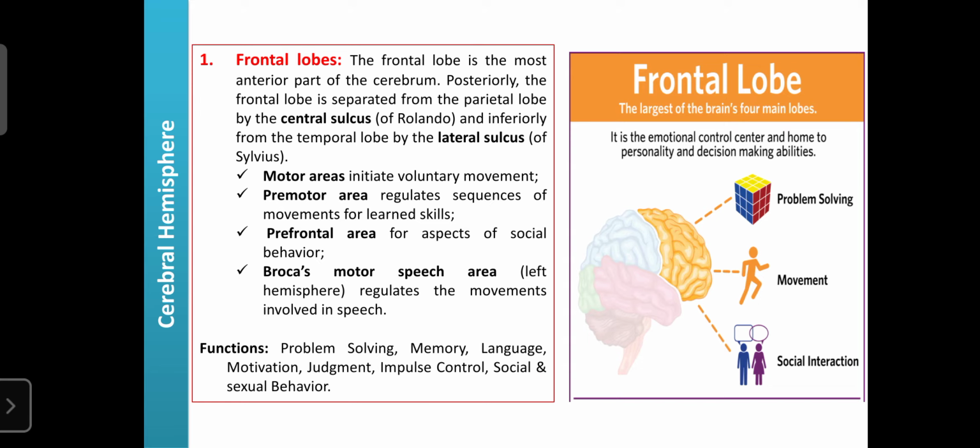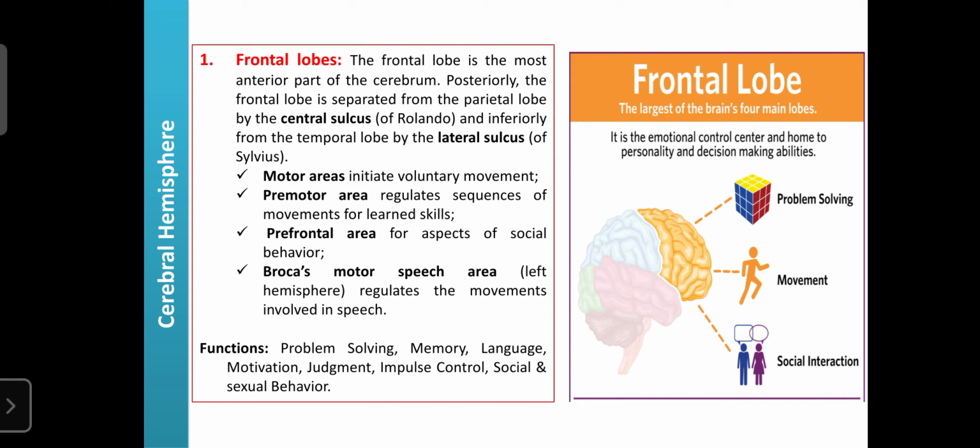Regarding the areas, the frontal lobe mainly consists of certain areas. An area is nothing but a certain group of neurons joined together, and those neurons perform one unique function. That's why they are known as areas. So the frontal lobe consists of groups of neurons in particular areas, known as the motor area, premotor area, prefrontal area, and Broca's motor speech area.